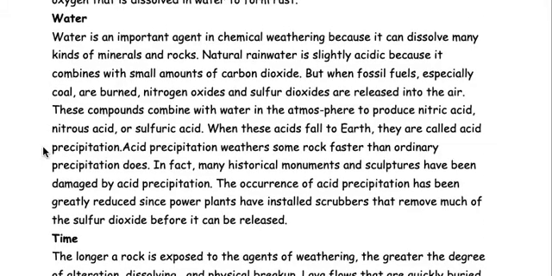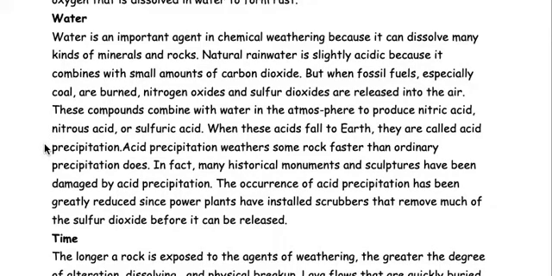All right, this next piece is water. Water is an important agent in chemical weathering because it can dissolve many kinds of minerals and rocks. Natural rainwater is slightly acidic because it combines with small amounts of carbon dioxide. But when fossil fuels, especially coal, are burned, nitrogen oxides and sulfur dioxides are released into the air. These compounds combine with water in the atmosphere to produce nitric acid, nitrous acid, or sulfuric acid. When these acids fall to earth, they are called acid precipitation.